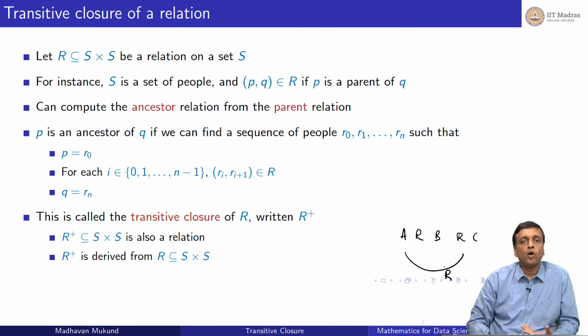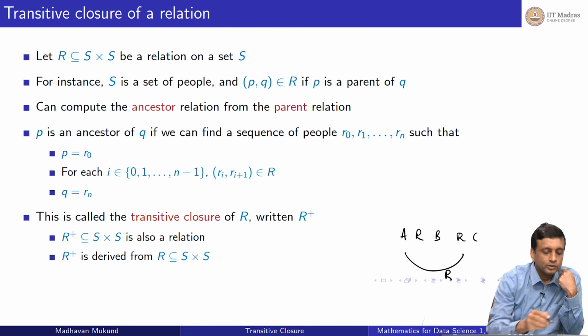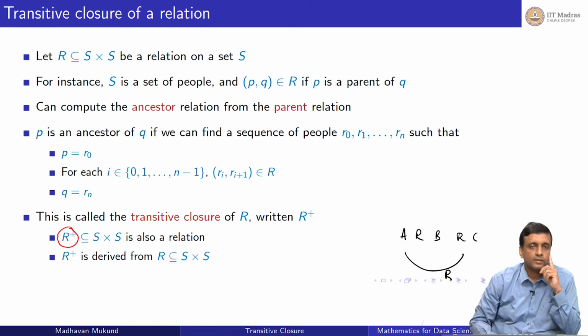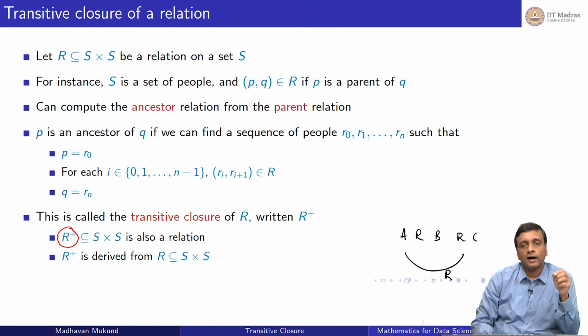So parent is not a transitive relation. What would happen if we made parent a transitive relation? If we forced parent to be transitive, so that whenever somebody is related to somebody, and that somebody is related to another person, the first person is related to the third person, then that is the ancestor relation. So we make the parent relation closed under transitivity. We force transitivity onto it. We compute what is called the transitive closure. We normally denote this by R plus. R plus means that we have to apply R one or more times to go from P to Q. So this is the transitive closure of R.